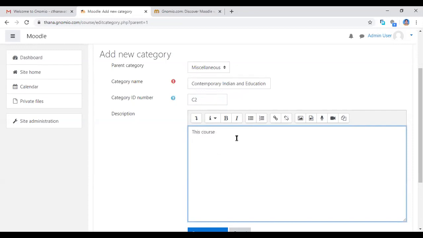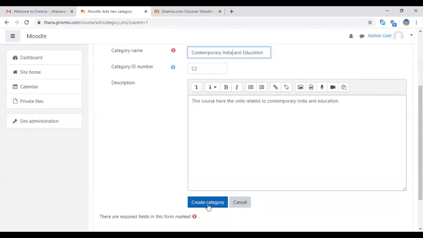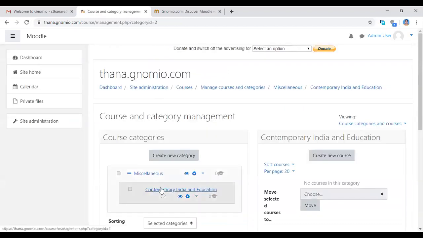This course has the units. You can give whatever description you want about this course. Now you can type that: this course has the units related to contemporary India and education. You can type all the unit names and whatever you want here, and click the create category button. If you click create category, your category name will be added.